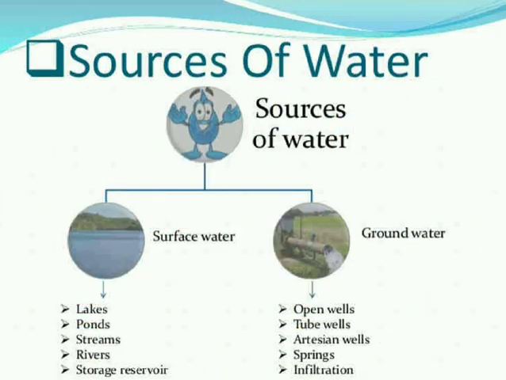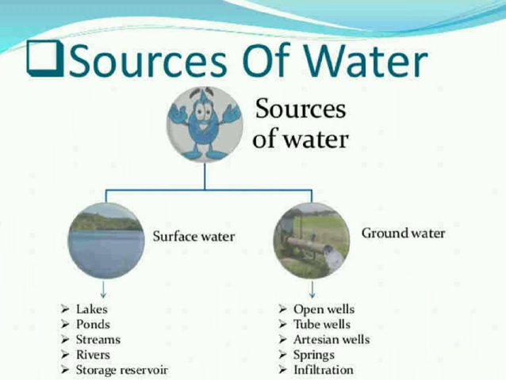The next point we want to discuss is the sources of water. Mainly we can divide the sources of water into two headings. The first one is surface water and the other one is groundwater. This is a very simple classification of water resources.